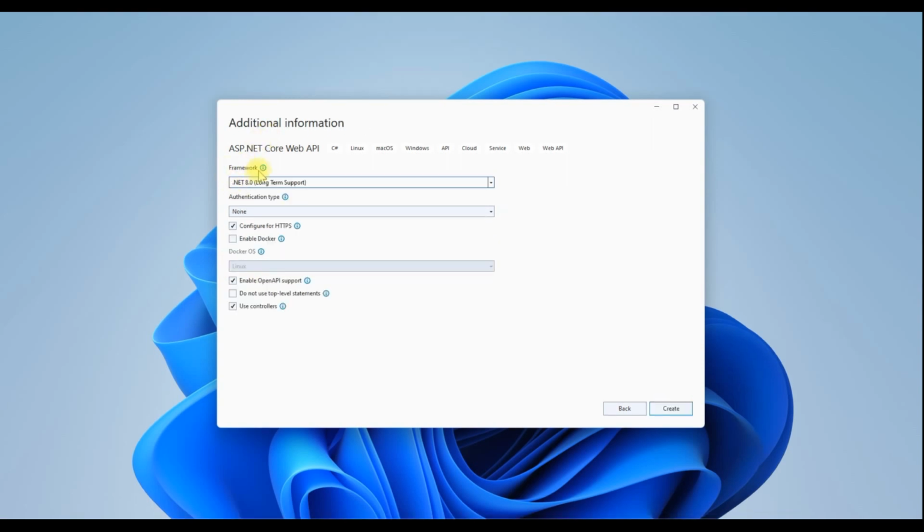Here you can select your framework. I am going with .NET 8. In authentication type, select none. Check the configure for HTTPS checkbox. Enable OpenAPI support, select this also. It will provide a pre-configured Swagger. Select the use controllers checkbox also and then click on create.